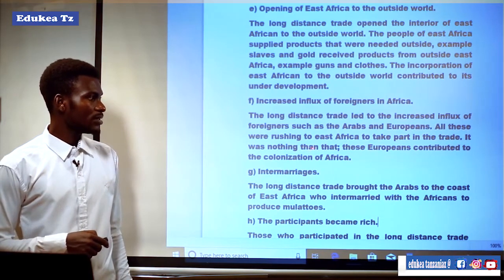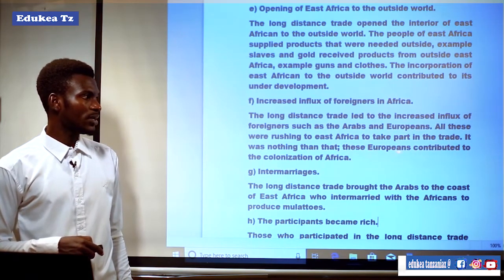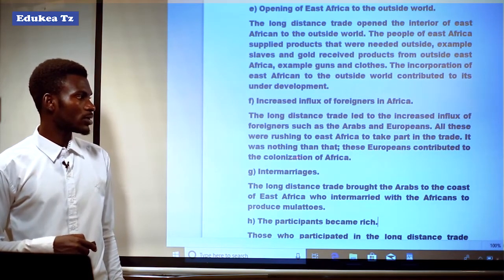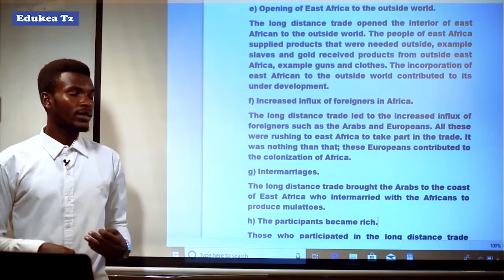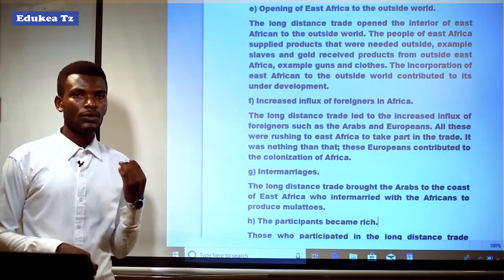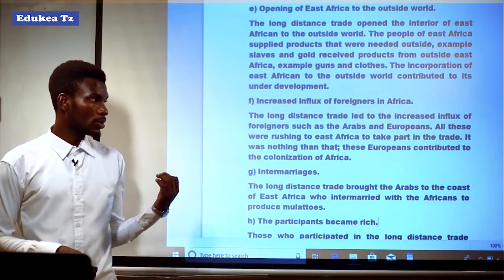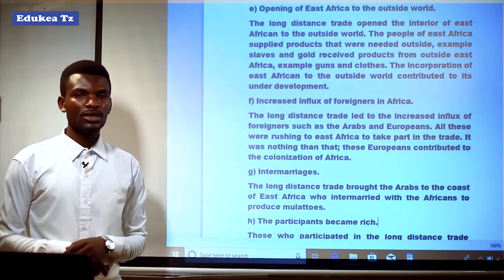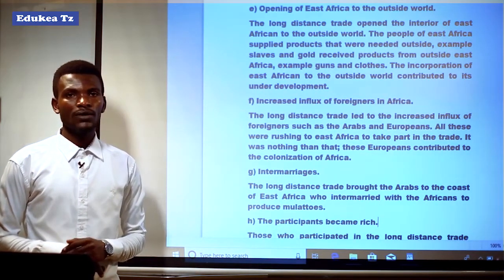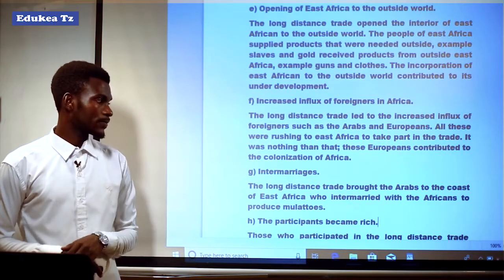It was nothing other than that these Europeans contributed to the colonization of Africa, and thus the coming of Europeans or colonialists contributed to the colonization of the African continent.